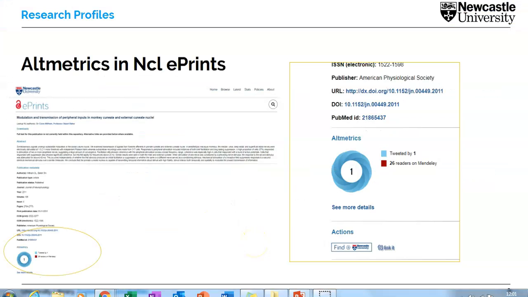And the second brand of altmetrics to mention is, funnily enough, Altmetrics. And one of the places that you may have more obviously seen this in use is actually in Newcastle's ePrints repository. And you'll be able to tell this one apart from Plum Metrics because the visual icons look very different. This uses an altmetric donut, for want of a better word. And again, it's color-coded to indicate what kind of attention or what kind of altmetric we're looking at.